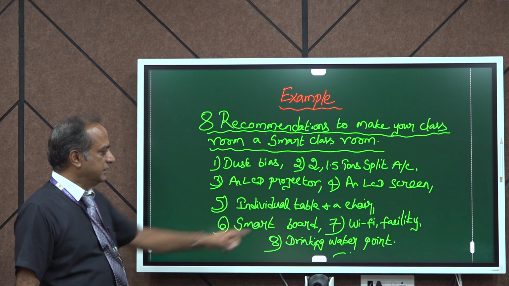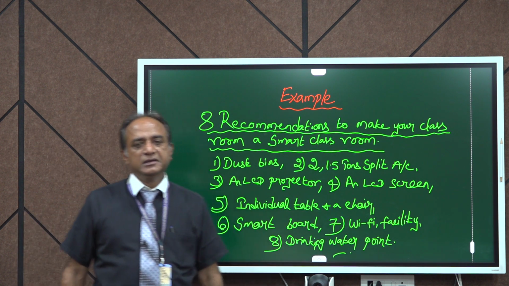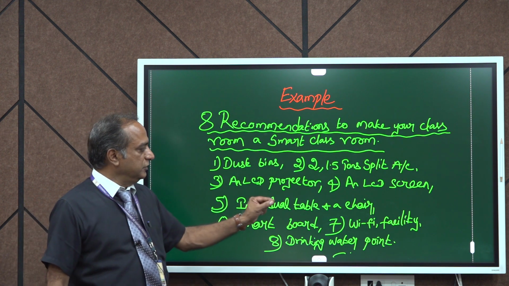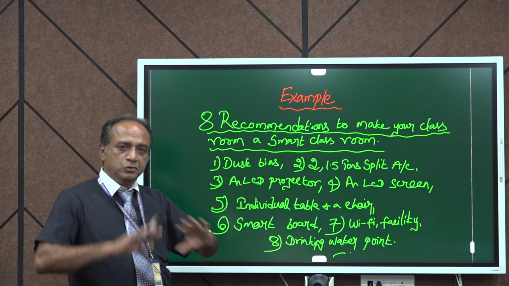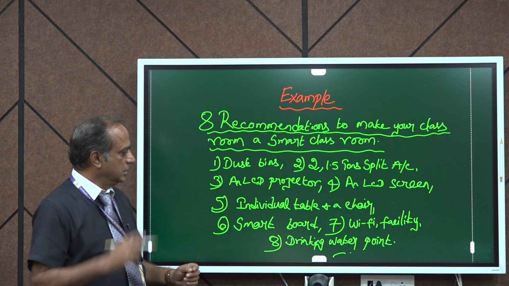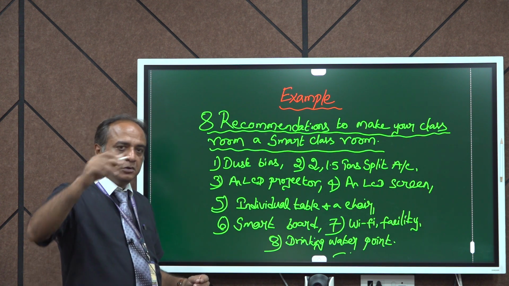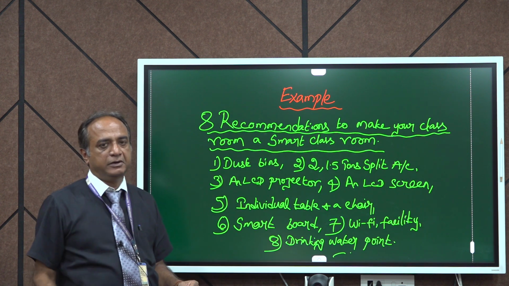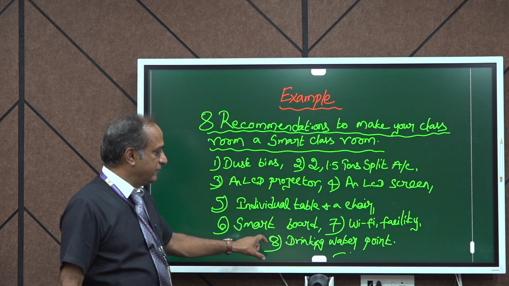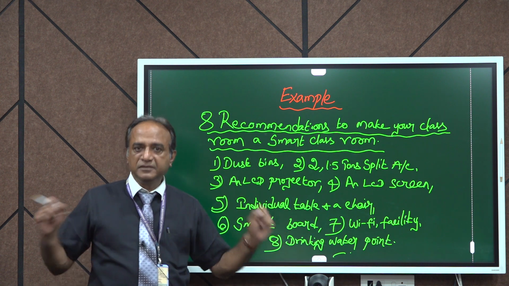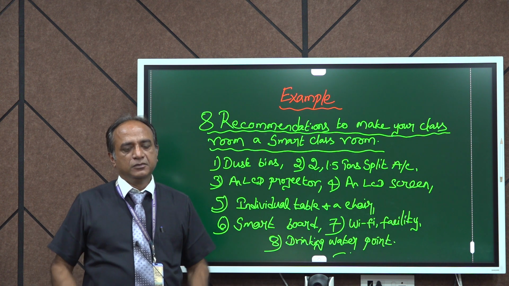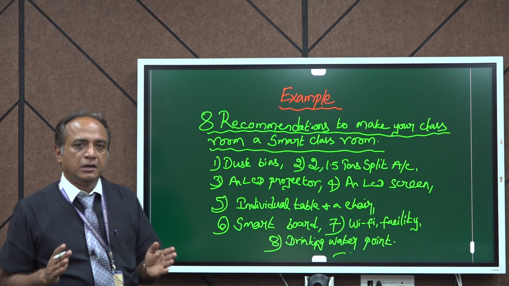Okay? And the seventh one is Wi-Fi facility. Wi-Fi facility should be given to the entire classroom or to the entire campus. Okay? And we can even repeat one from that N R A M S. It is necessary to have a drinking water point inside the classroom on the two corners. So, this is how you need to write a recommendation.